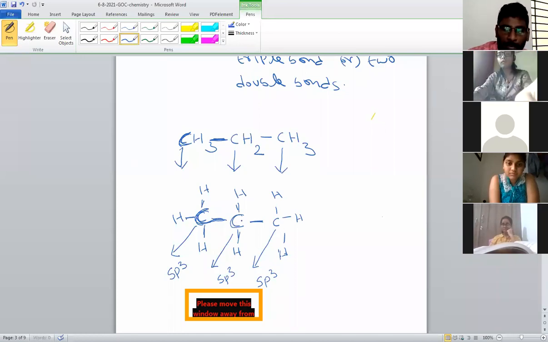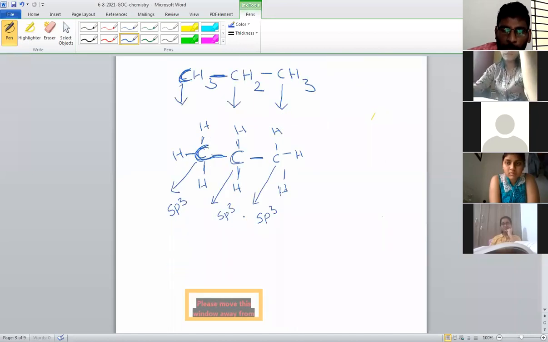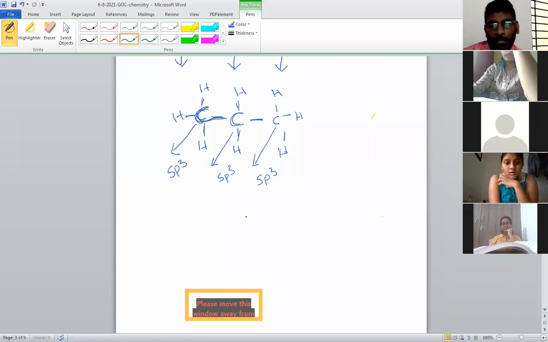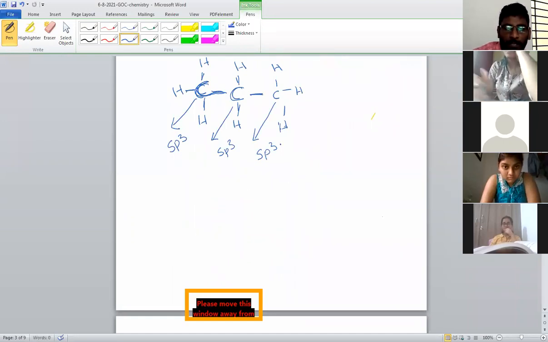Again, I am telling you, the hybridization concept you will learn in the chemical bonding chapter. But just what hybridizations are possible in organic compounds, that I am explaining. In organic compounds, carbon exhibits three types of hybridization, that is sp, sp2, sp3. sp3 is shown by single bonded carbon atoms.